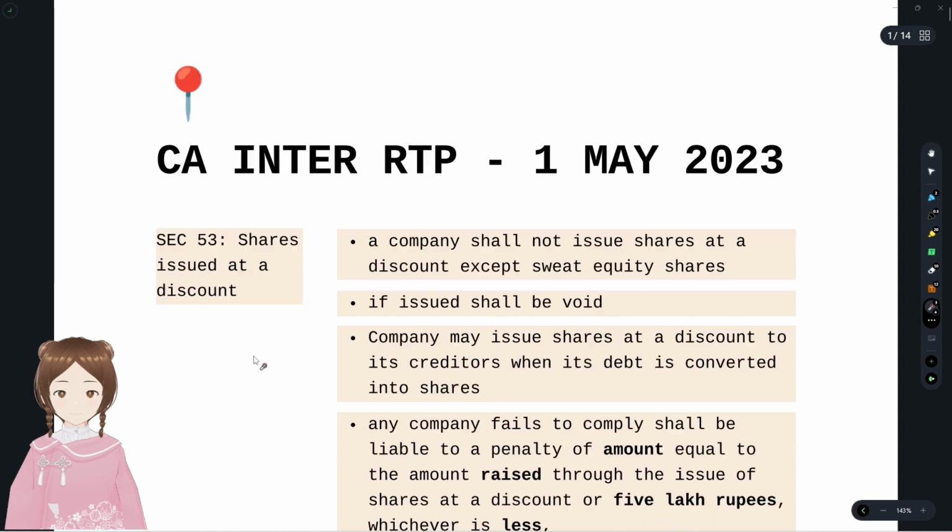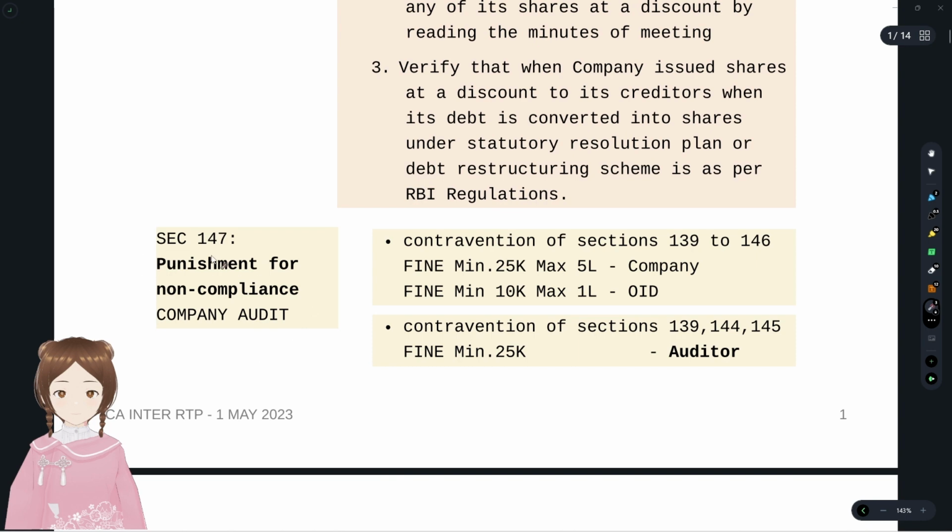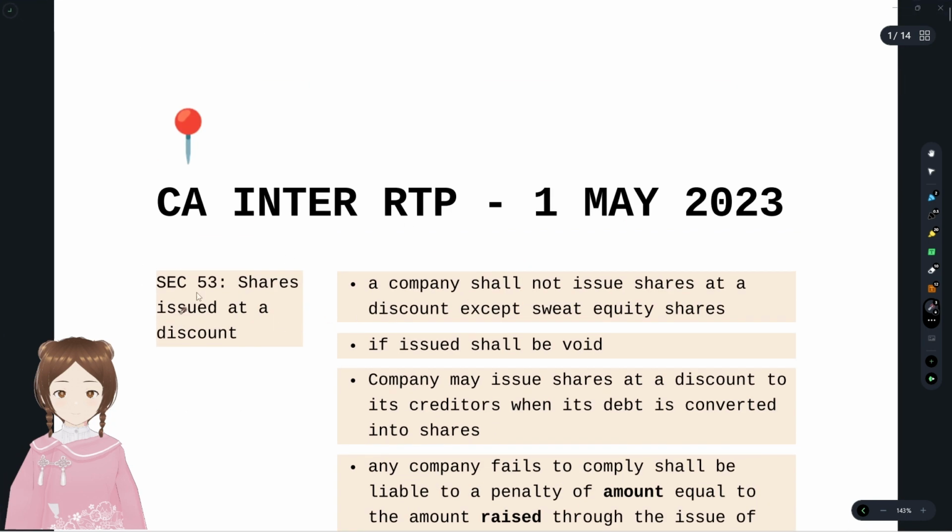It talked about section 53, where shares were issued at a discount, and section 147 for non-compliance of company audit provisions. So we'll discuss section 53 first. We know that a company shall not issue shares at a discount, but there were two exceptions. When shares are issued as sweat equity shares, and when shares are issued to its creditors when the debt is converted into shares, like internal reconstruction or under any other scheme or amalgamation.